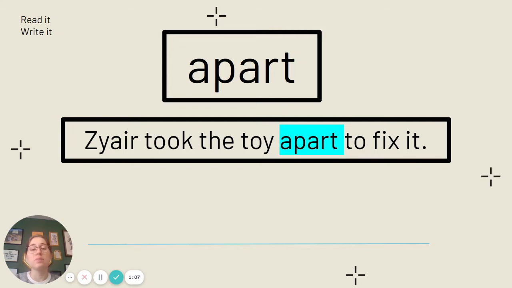Apart. It is spelled A-P-A-R-T, apart. Say it with me, apart. Zaire took the toy apart to fix it. Pause and write your sentence for the word apart.